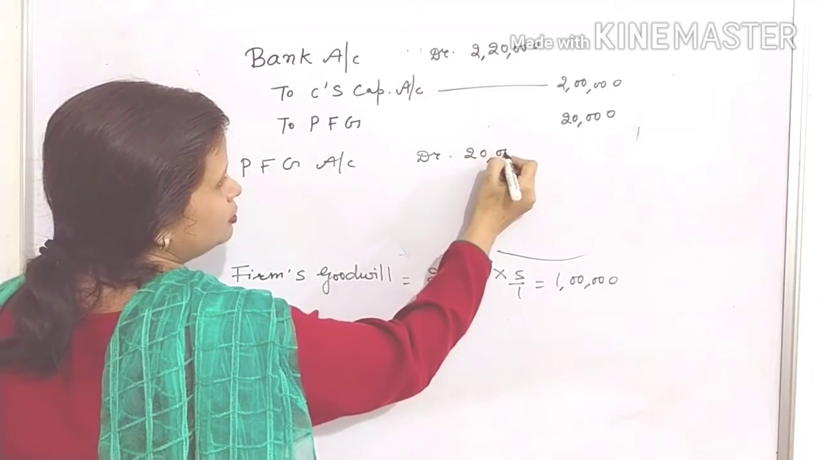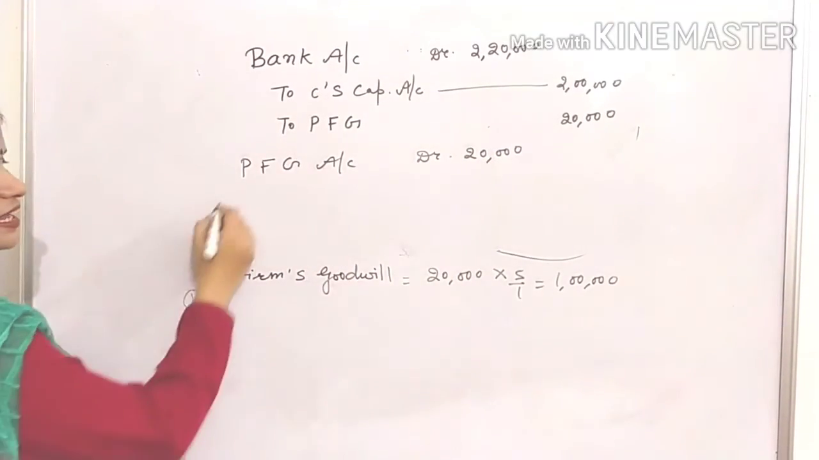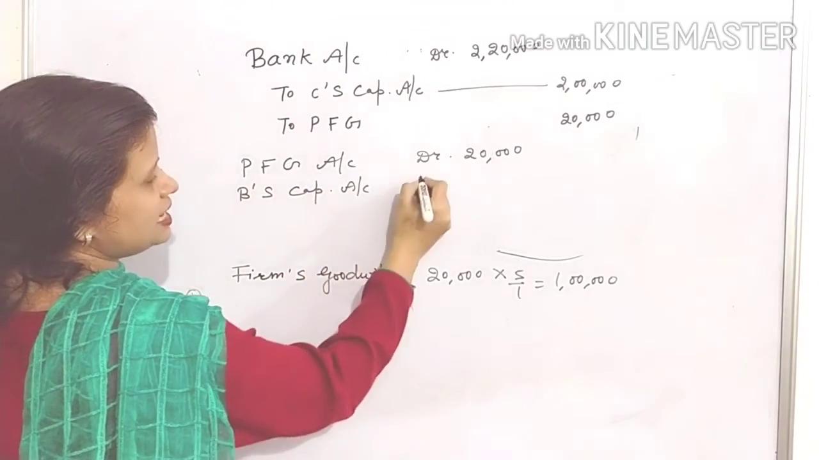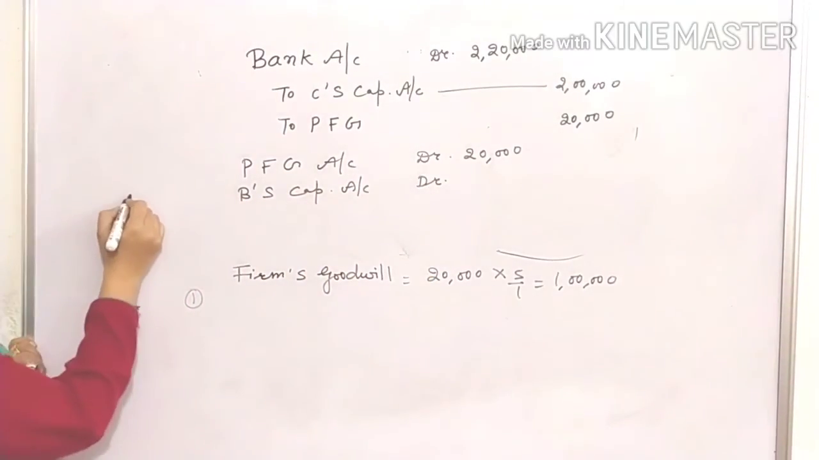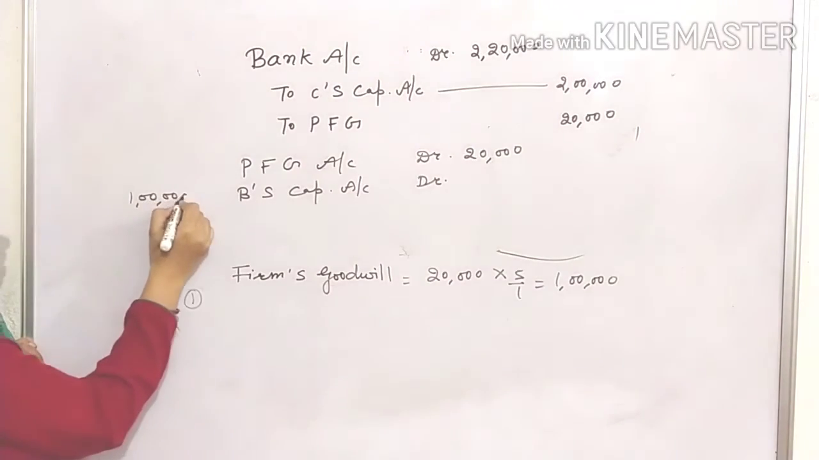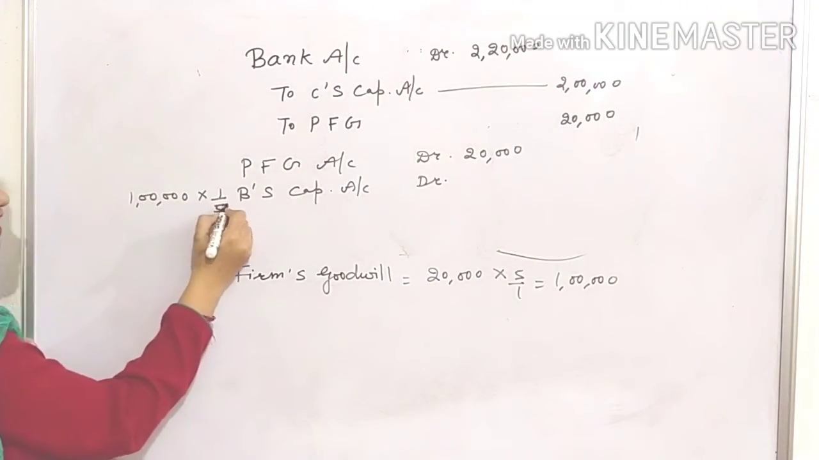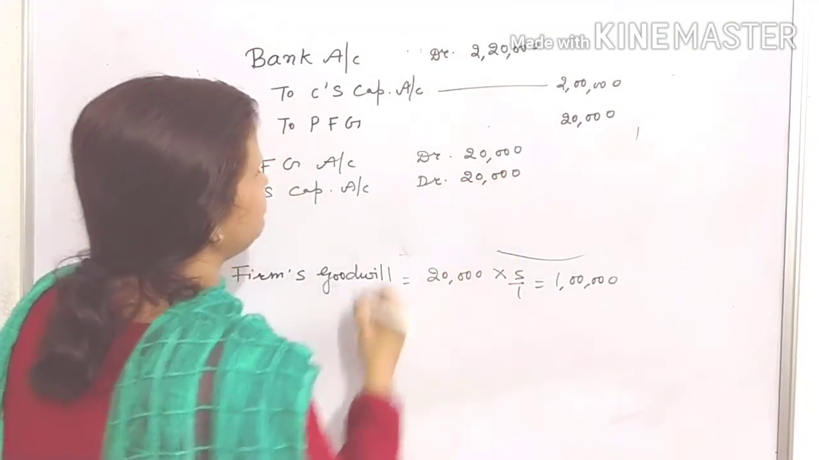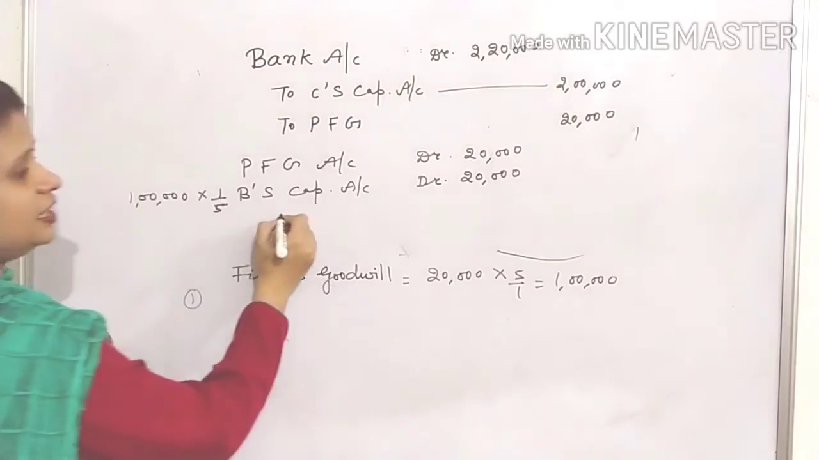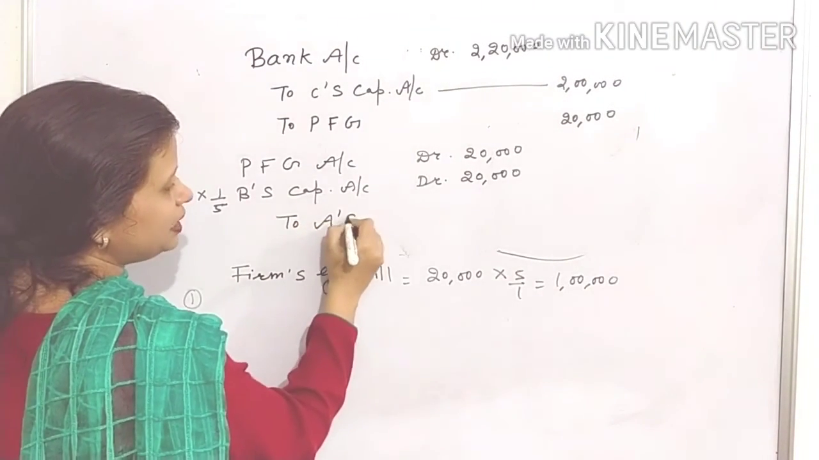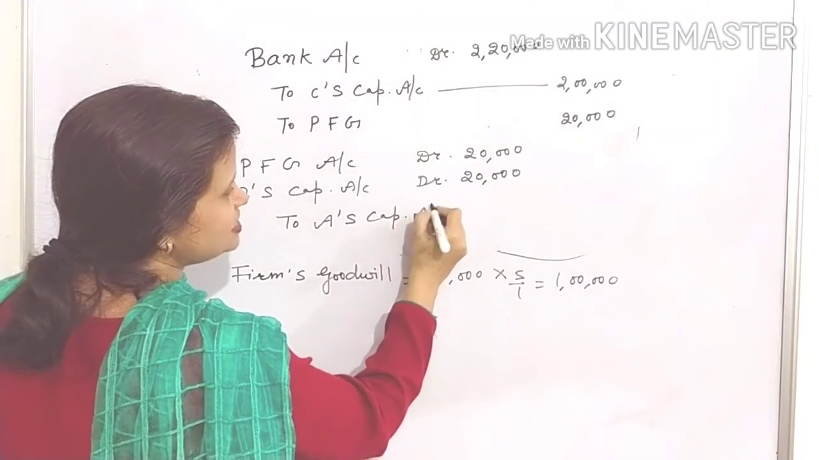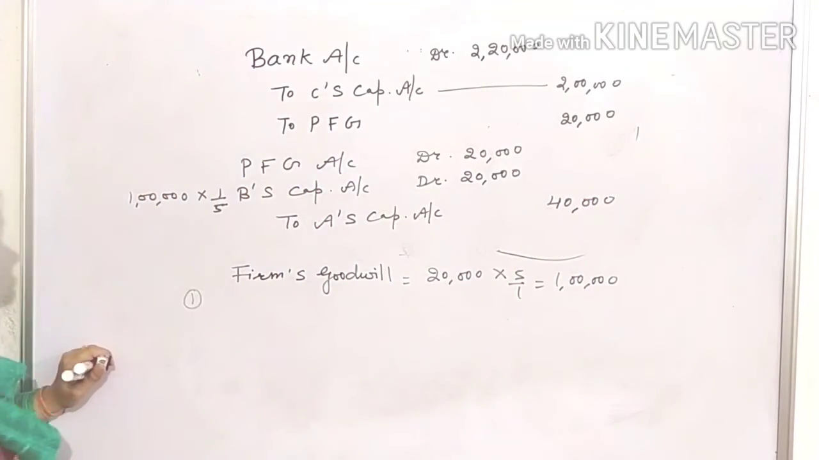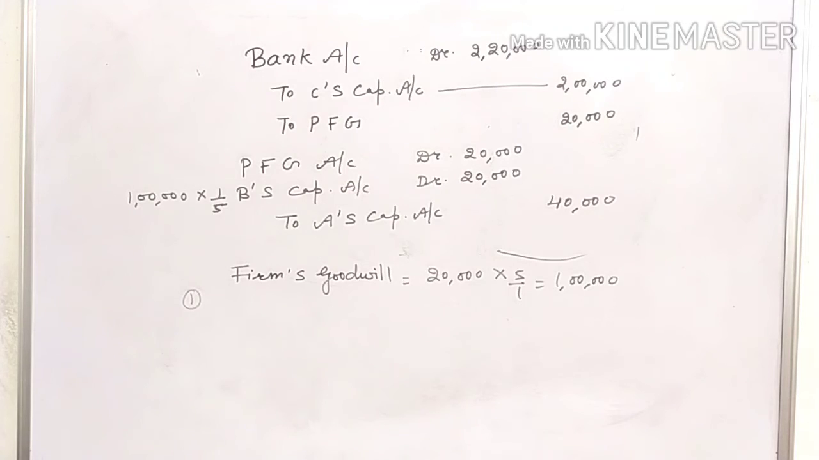20,000. But B will also compensate A, because B is also a gainer. B's capital account debit. Now the firm's goodwill is 1 lakh, and how much is gained by B? 1/5. So how much compensation will be charged from B's capital? It will be 20,000, and this total amount will be credited to the sacrificing partner's capital account. And it is A in your question.